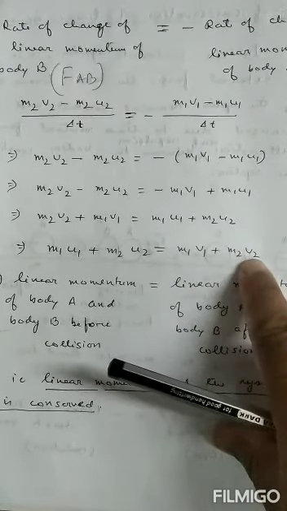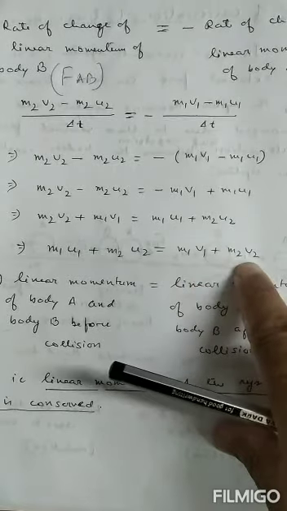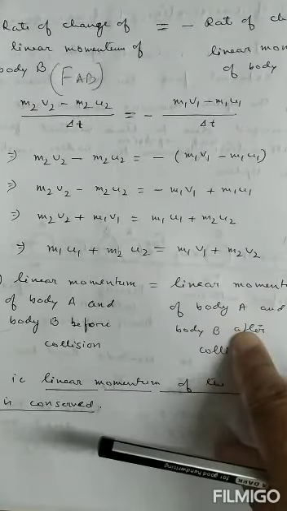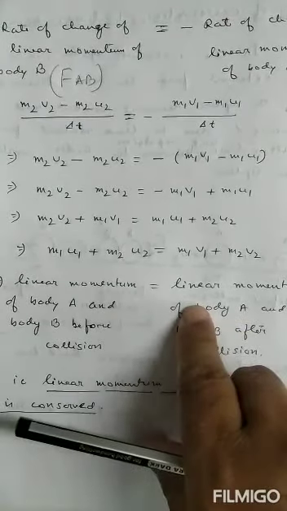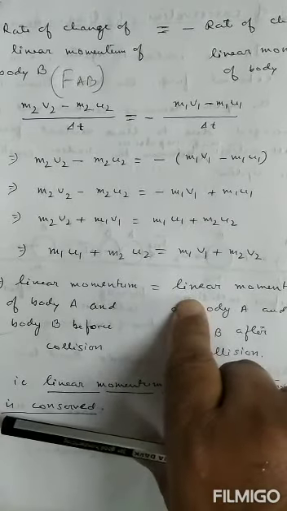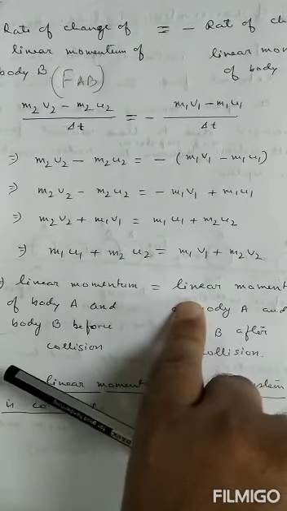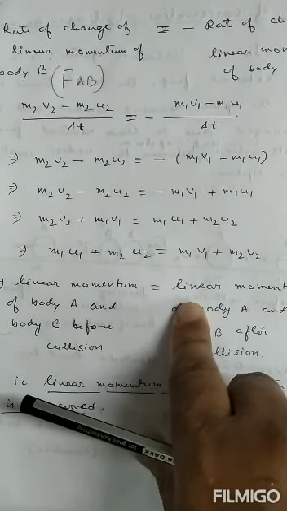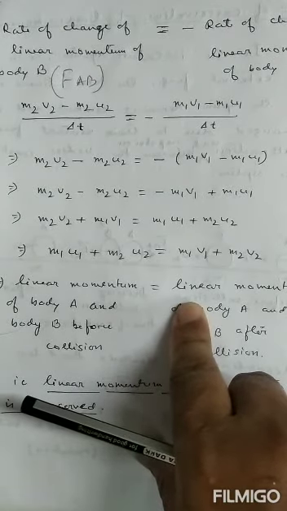Final momentum of B. So m1 v1 plus m2 v2 gives you the final momentum of A and B. They are equal. Have you seen? They are equal. That means in absence of external force, total linear momentum of the system remains constant.